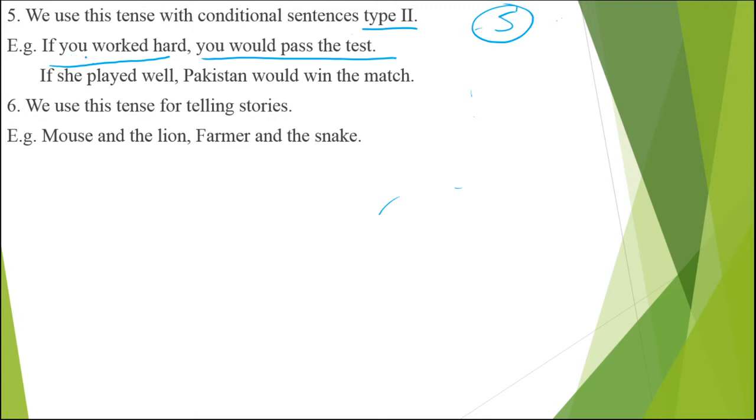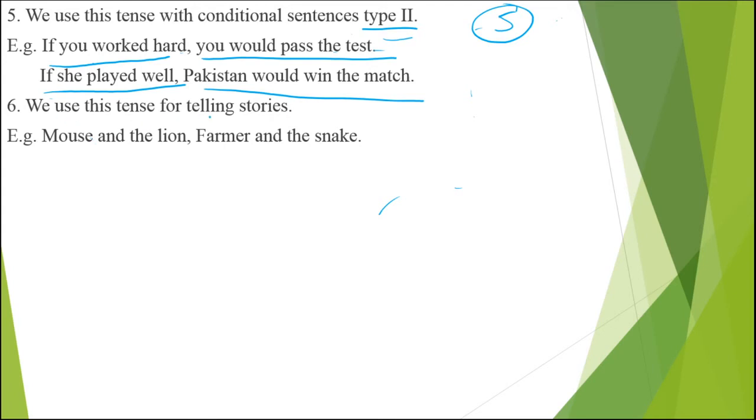I say, if you worked hard, you would pass the test. It means you did not pass the test. If she played well, Pakistan would win the match. Here it is your past conditional type 2. And in the same way, we have got usage number 6, and this is the last usage.